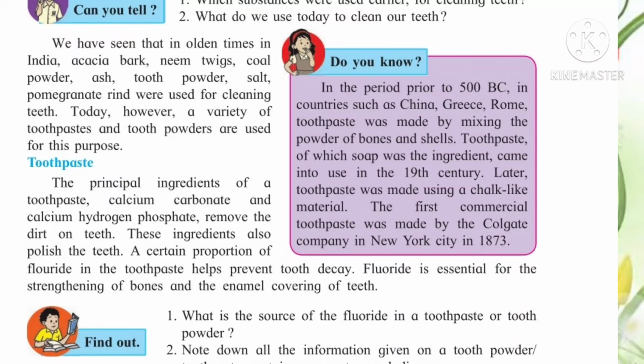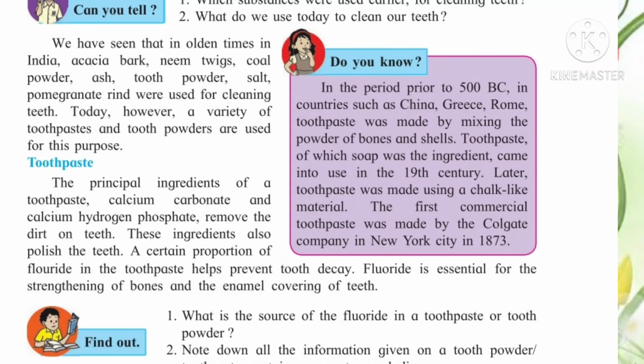A certain proportion of fluoride in the toothpaste helps to prevent tooth decay. Again, fluoride is essential for the strengthening of bones and the enamel covering of teeth. So whatever ingredients are present in the toothpaste, they give strengthening to the teeth, and it is used for their protection only.